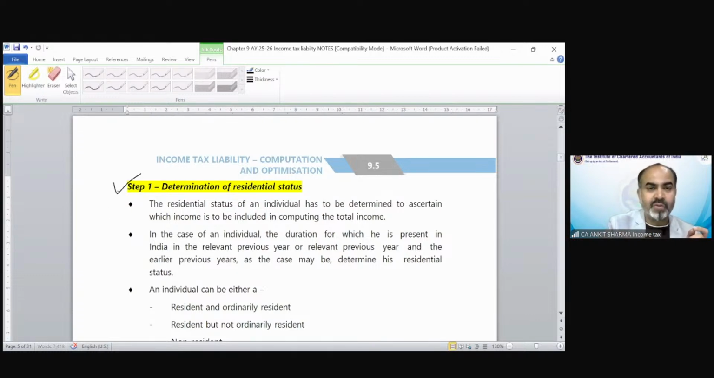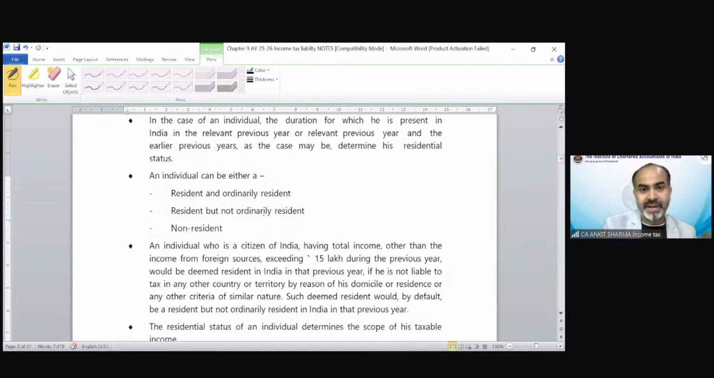First of all, you have to find out the residential status of that assessee. Whether it's a company, a partnership firm, an HUF, or an individual, there are separate provisions to find out the residential status of those assessees. On the basis of that, you can decide the incidence of tax, and on the basis of incidence of tax, you can decide which income needs to be taxed in India and which income does not need to be taxed in India. Clear? So status could be mainly three types: resident and ordinarily resident, resident but not ordinarily resident, and non-resident.